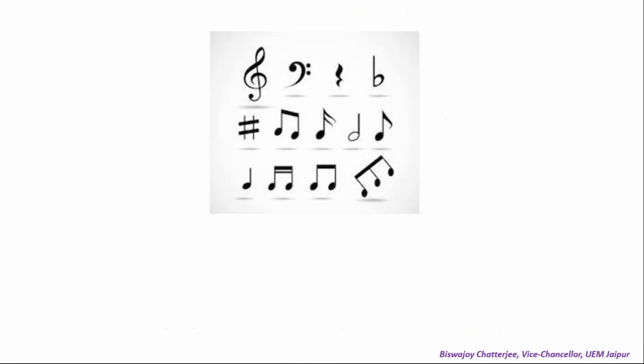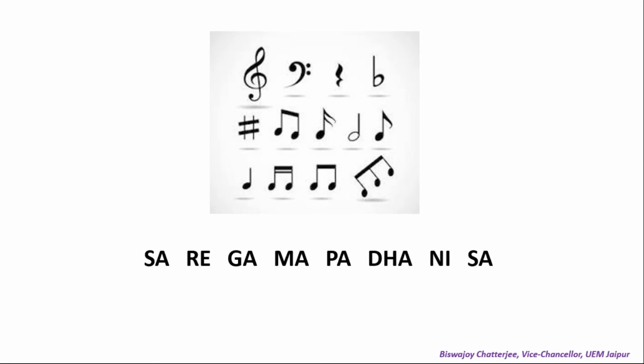Amazing. What do you see? Some notes of music. Again, a beautiful thing. And when we talk about notes of music, we talk about sa re ga ma pa dha ni sa. Now extract the frequencies of this music one by one. You know all sounds have a frequency.